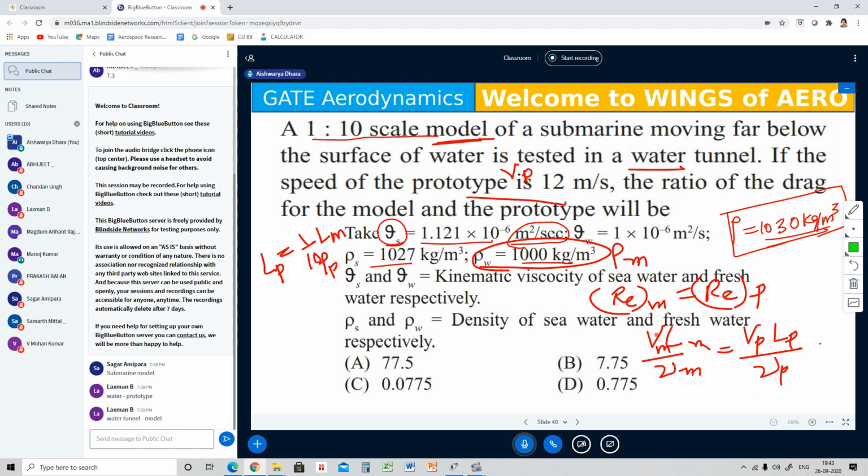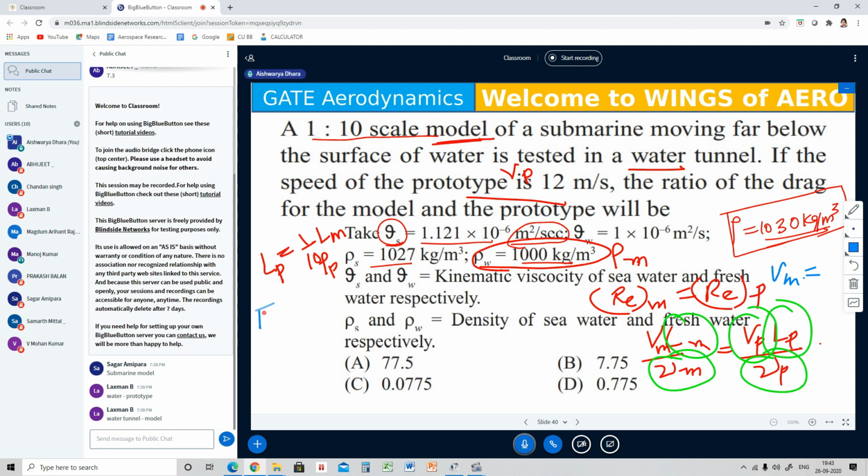Now from here, what are the given data? Vp is known, the ratio between Lp and Lm is known, nu m and nu p are known. So from here you can find out Vm. Now how will you find the drag of a model or a prototype? Drag is a force.